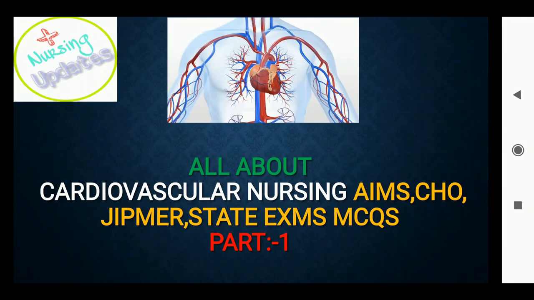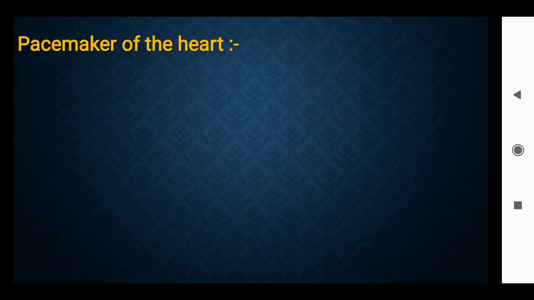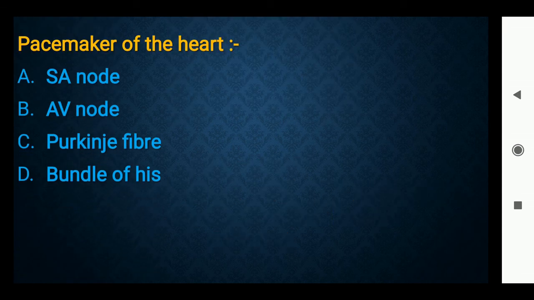Today we will discuss cardiovascular nursing MCQs. First question: pacemaker of the heart. Options are SA node, AV node, Purkinje fiber, bundle of His. What is the function of the pacemaker? It provides the electrical impulses to the heart muscles for beating of the heart.